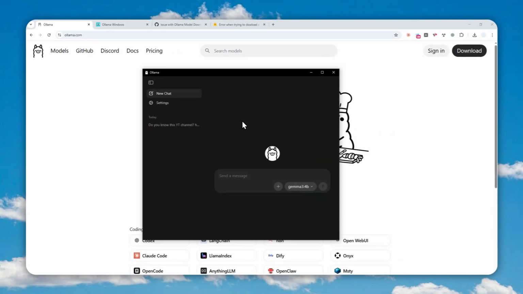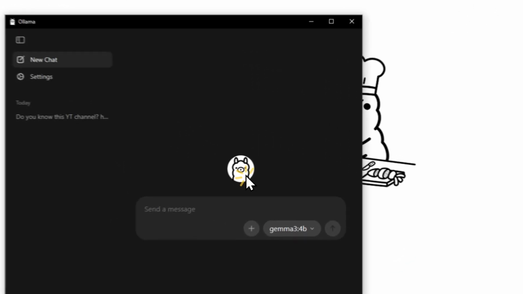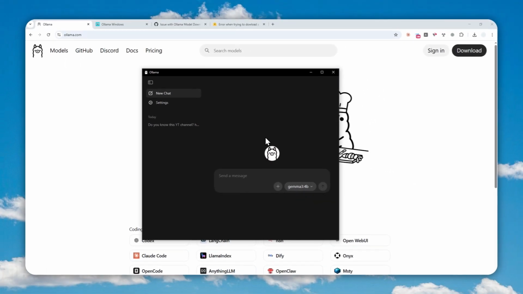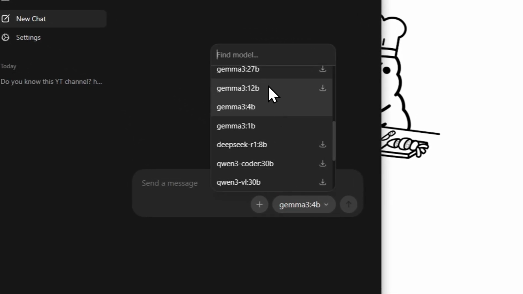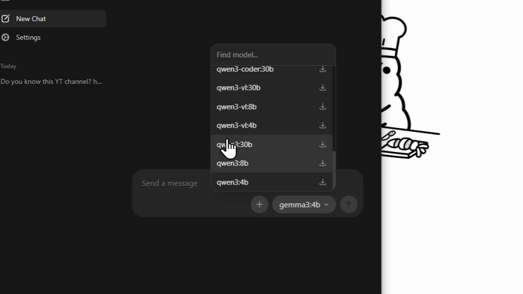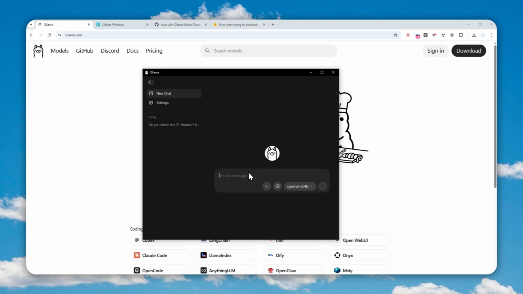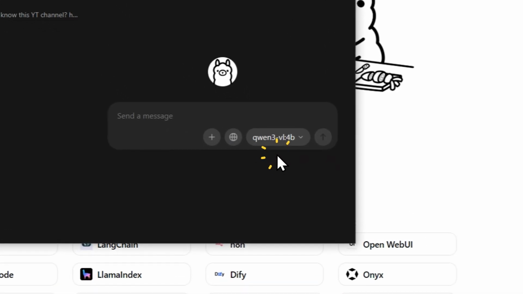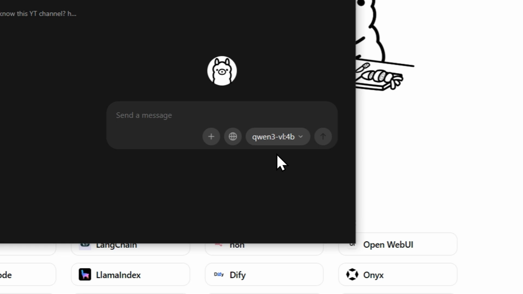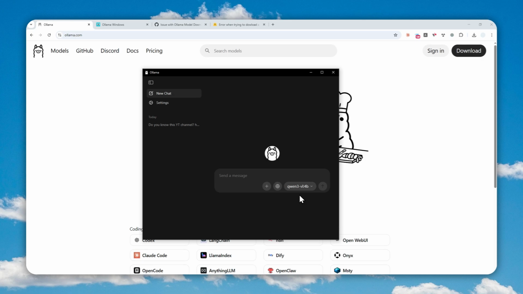So even though it is meant to be more intuitive, friendlier to most people who are not developers or enthusiasts or engineers, I noticed that when you're trying to download an AI model via this interface, it is not actually being downloaded right away. For example, let's say I want to chat with a model from Qwen, let's say Qwen 3 VL 4 billion parameters, and I was expecting that I could see a sort of notification telling me that, hey, this model is now being downloaded, or perhaps a progress bar or an icon or anything to indicate that the model is being downloaded.